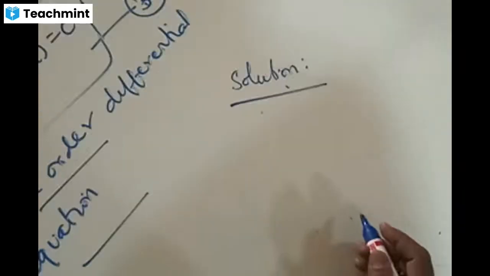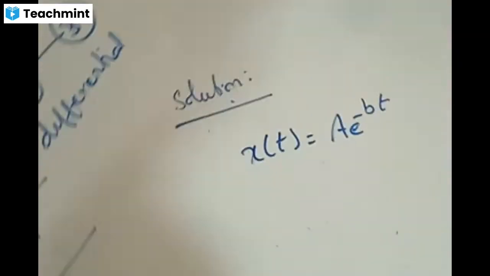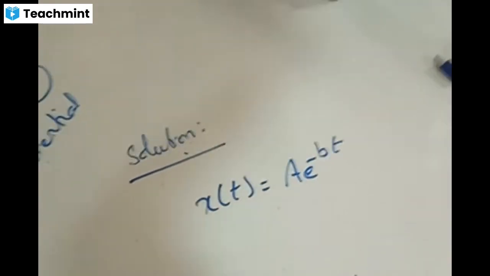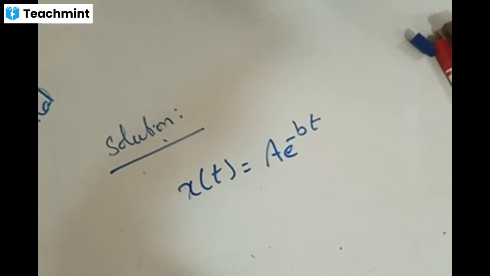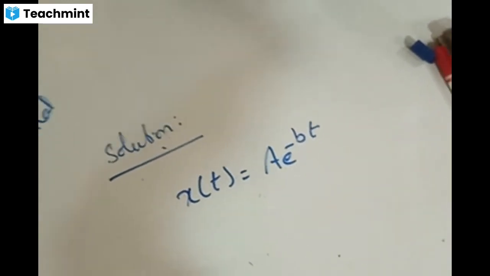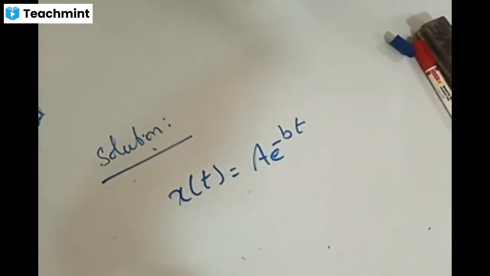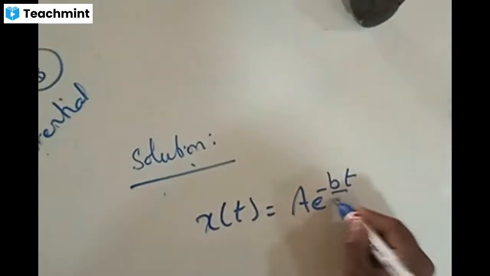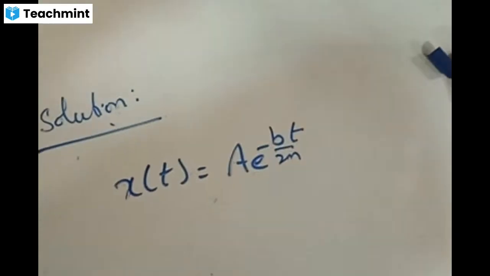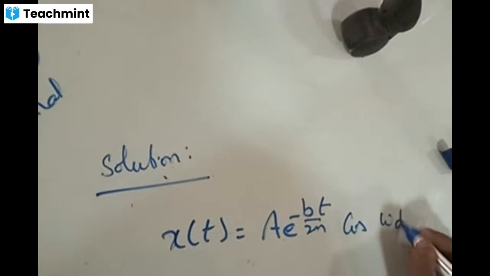Solution important manaki. Its solution would be given by x of t is equals to a e power minus b by 2m t, cos of omega d t plus phi.